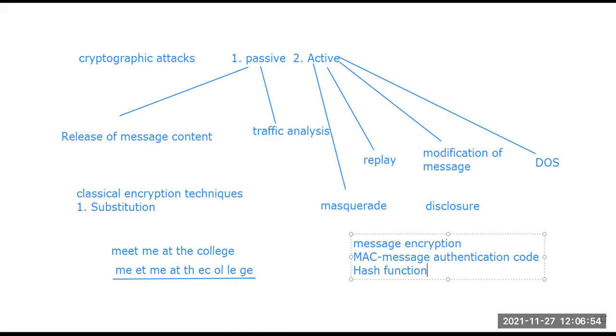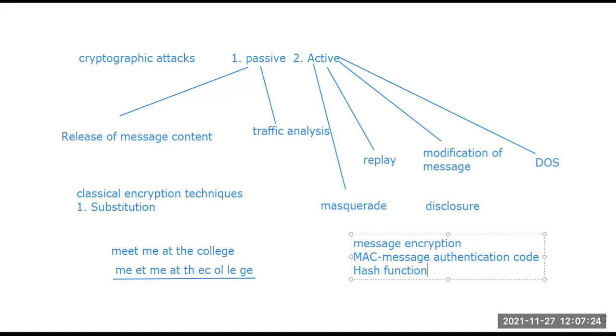Then there is a part of MAC code, that is message authentication code. In the message authentication code, there are actually two parts: a MAC function and a shared secret key. There is the input message, then a particular type of MAC function is used there, and then a particular type of shared secret key, by which the encryption and decryption process can happen.